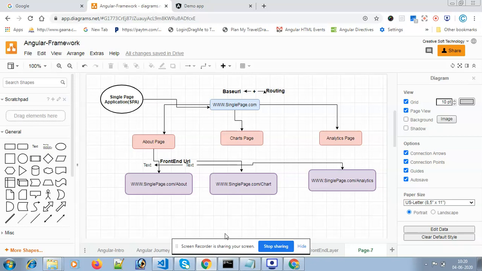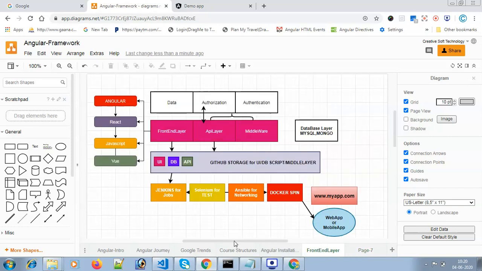Now before we start Angular, we can discuss what Angular is, what is behind Angular, and what the features of Angular are. Before that, we have to get an overview of the front end layer.